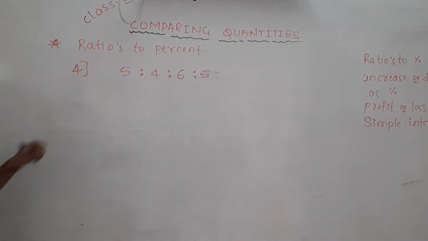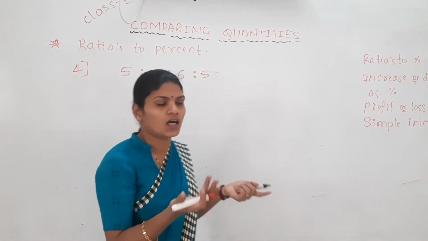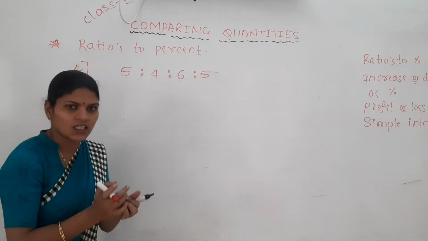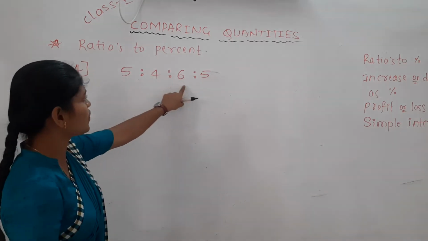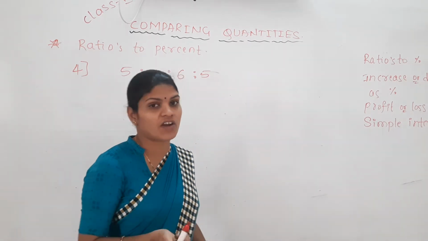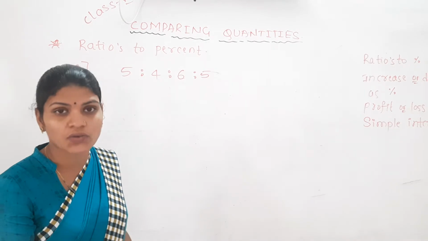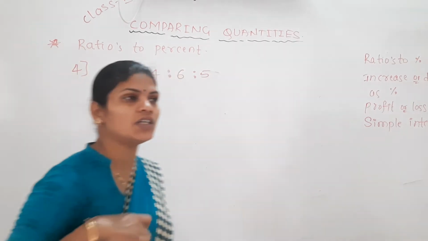Miss, here there are 4 ratios. How can we find? No problem. Out of one whole thing, you have divided that whole quantity in terms of 4 equal parts. So how to express it in a fraction, you know? Then afterwards, how to convert a fraction to a percentage, you know? Same way we have to do it now.